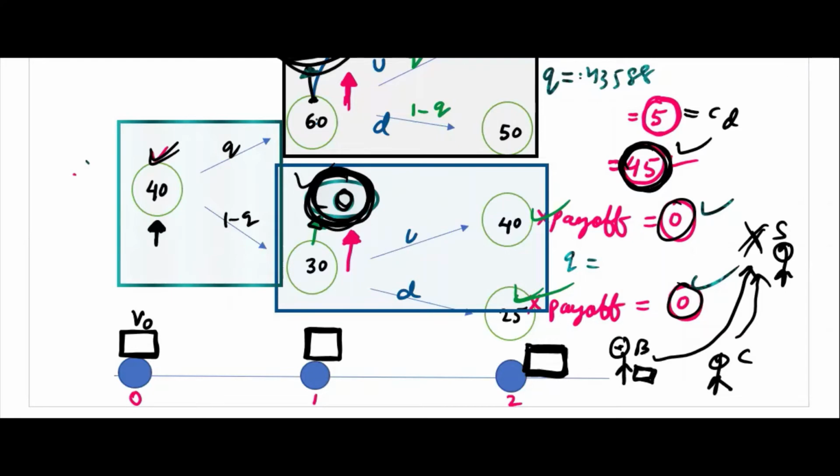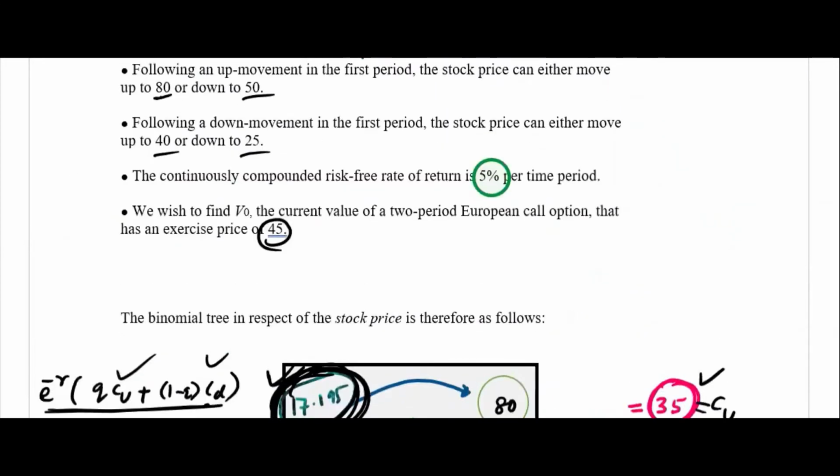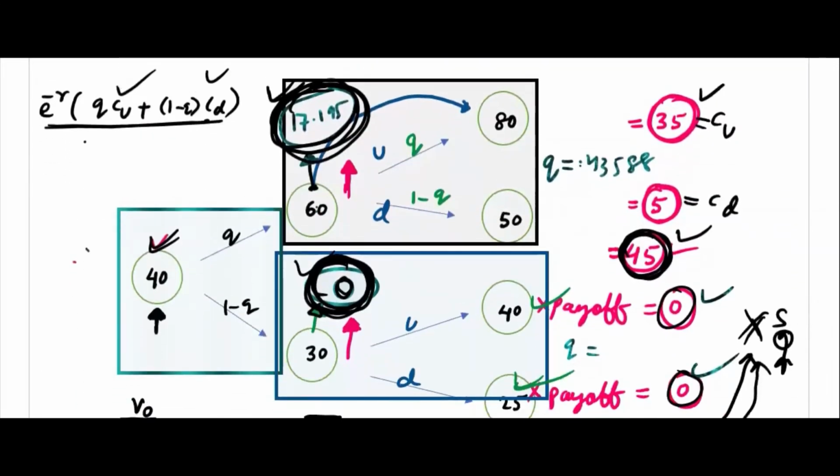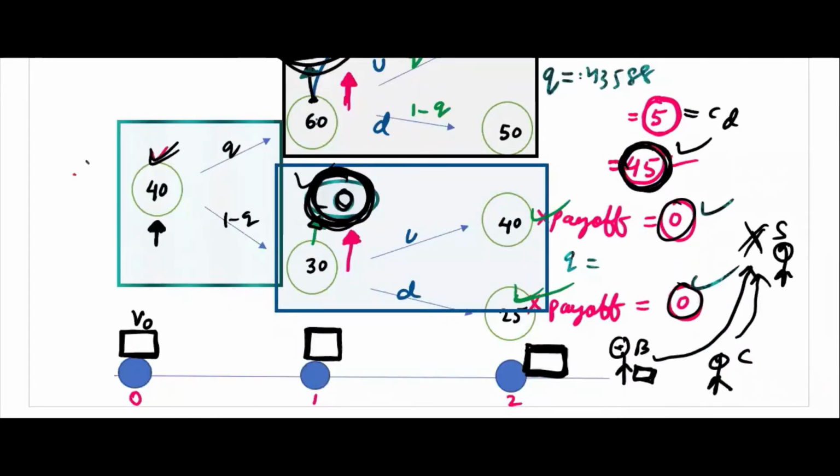Obviously the payoff. Suppose we know now the price is 80, I will say give 35 for this paper. In this paper 45 is written, that's a separate thing. You give 35 and I will give this paper to you. You go with the paper, give it to the seller and bring your share.